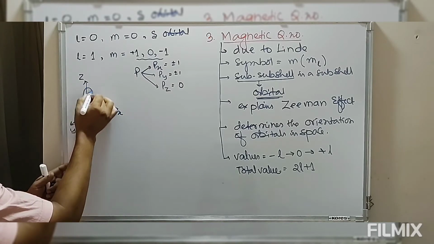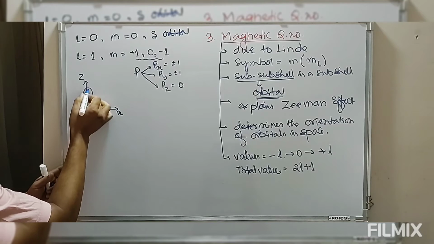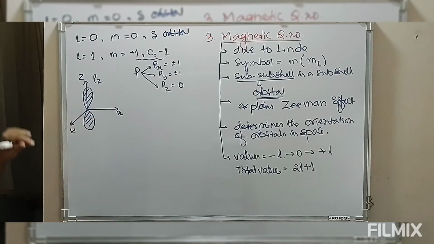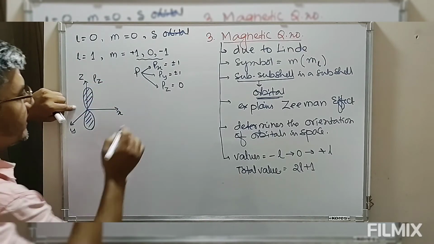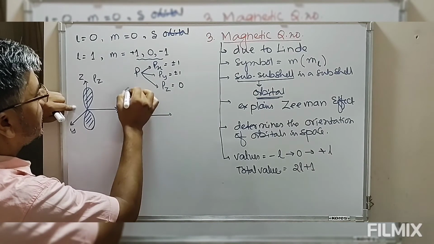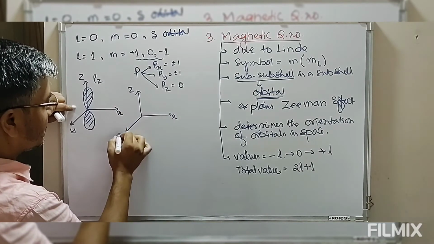If the lobe is along z, we say this is pz, purely along the z-axis.